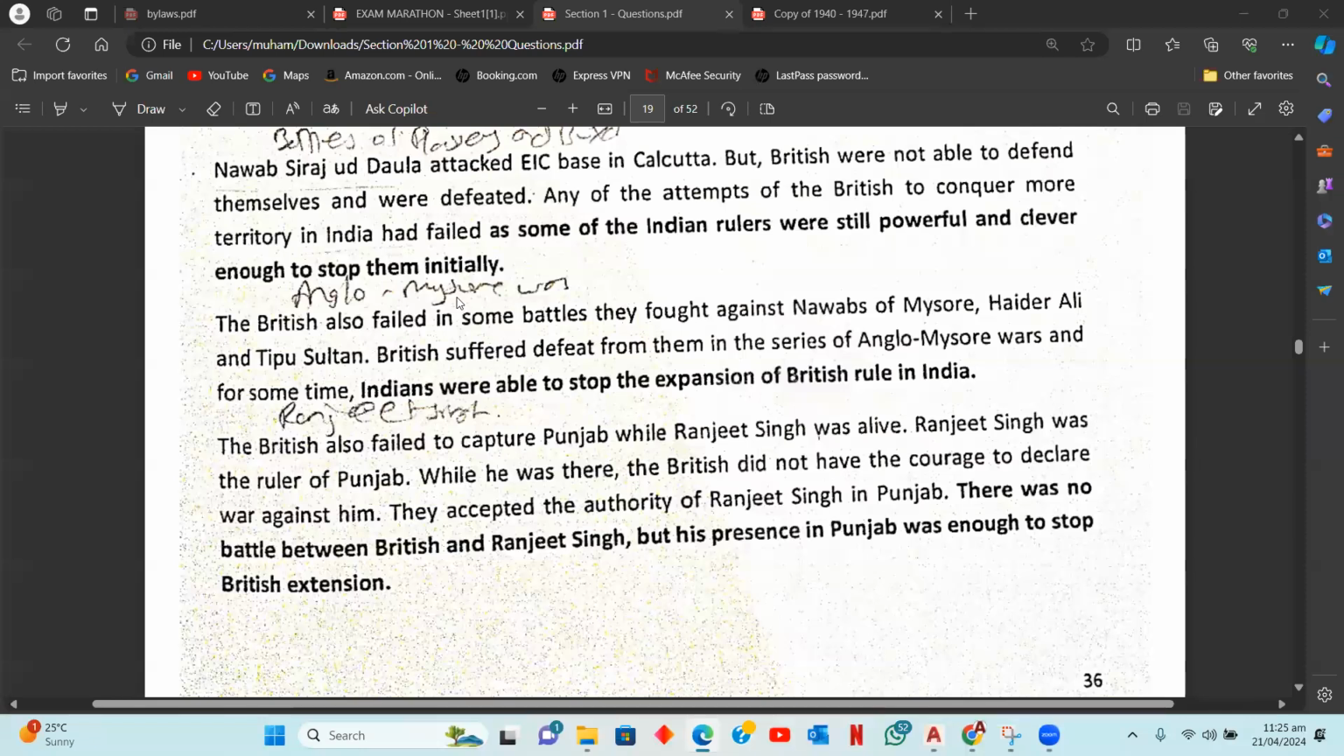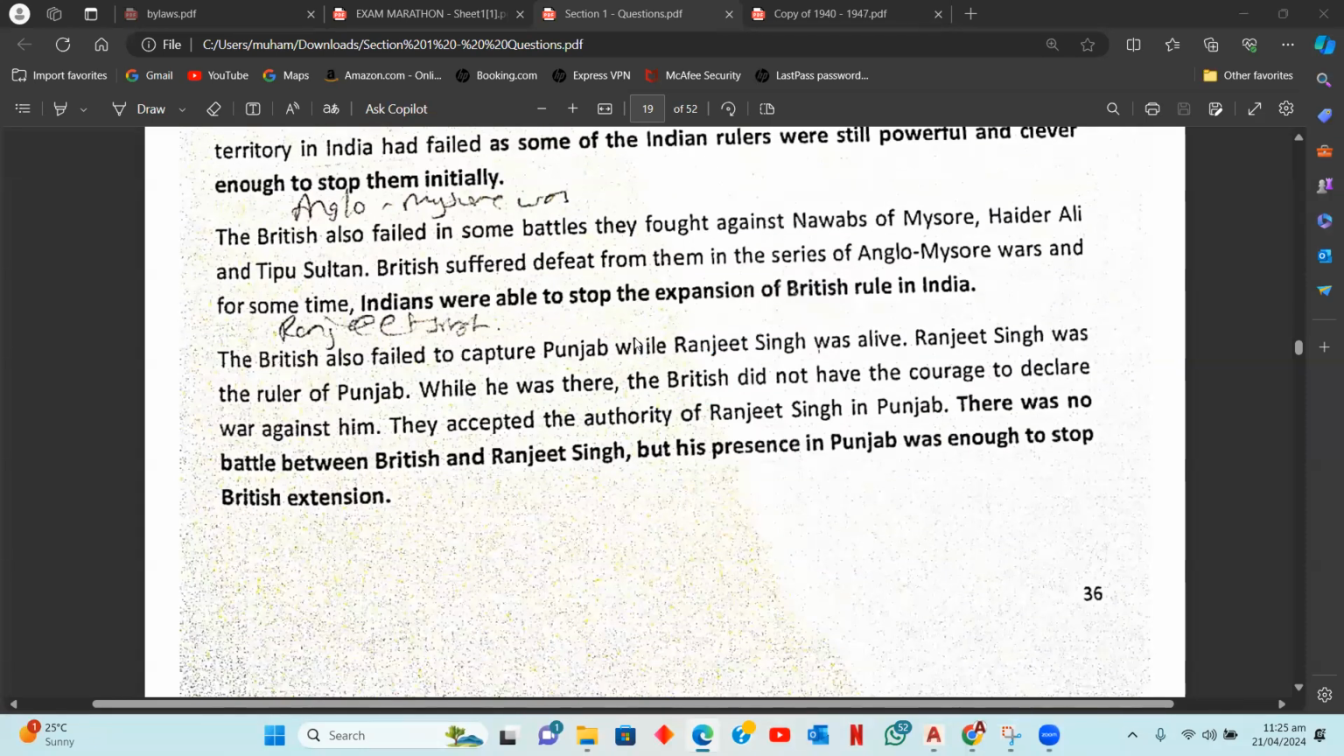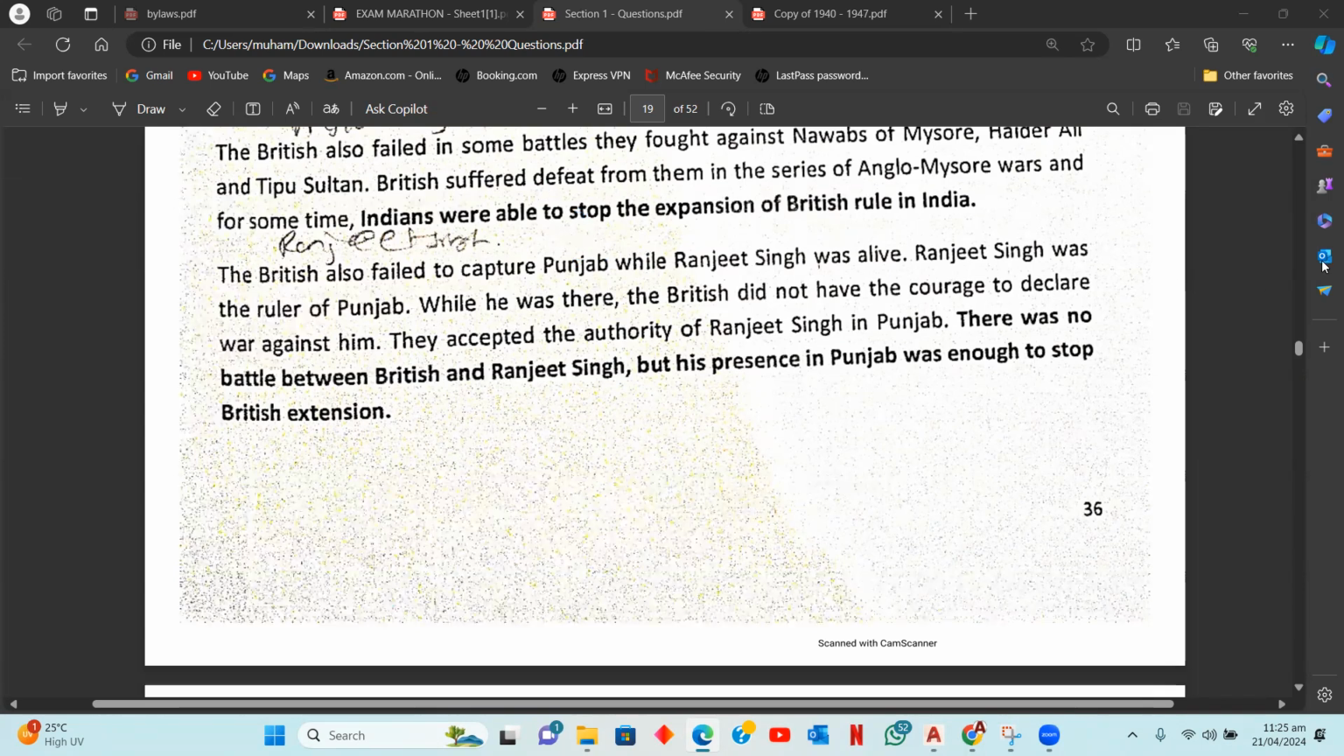And the last failure of the British was when they were about to capture Punjab. Ranjit Singh was the ruler of Punjab, and until he died, the British had no courage to attack Punjab. The authority of Ranjit Singh was such a strong one that they knew they could not even dare to intrude in Punjab, because Ranjit Singh was an extremely influential and powerful ruler. So his presence itself meant that the British were not even trying to enter Punjab. So this was another Indian success.